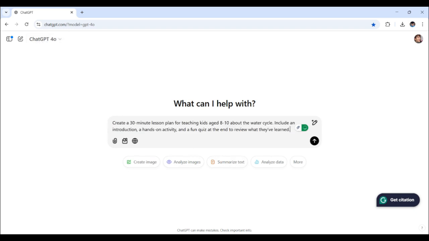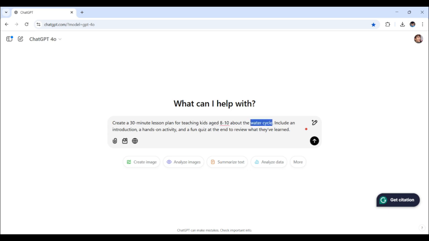So here's what I came up with. So I would ask to create a 30-minute lesson plan for teaching kids, right? I mean, increasing the age range now, 8 to 10 years old, about the water cycle.